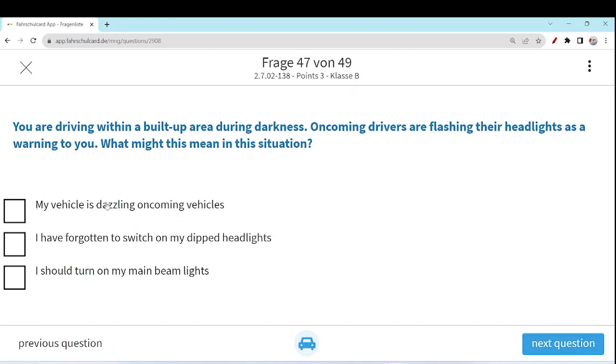Our next question is, you are driving within a built-up area during darkness. Oncoming drivers are flashing their headlights as a warning to you.